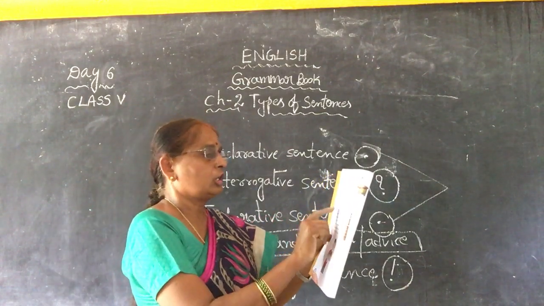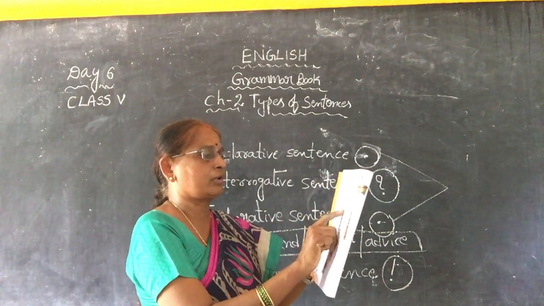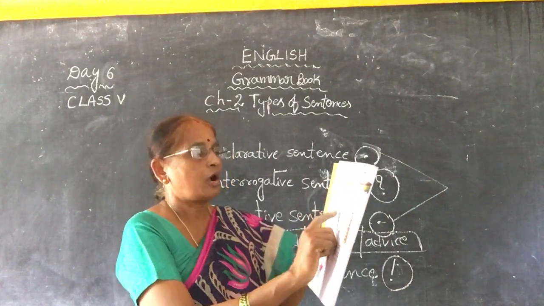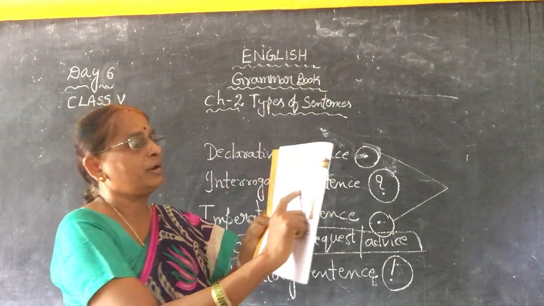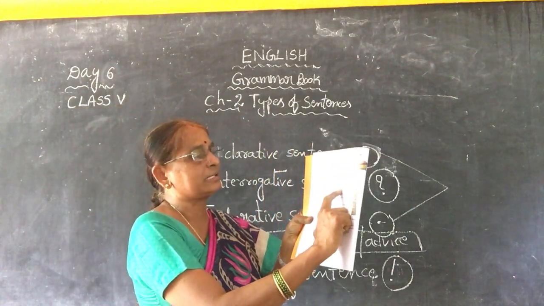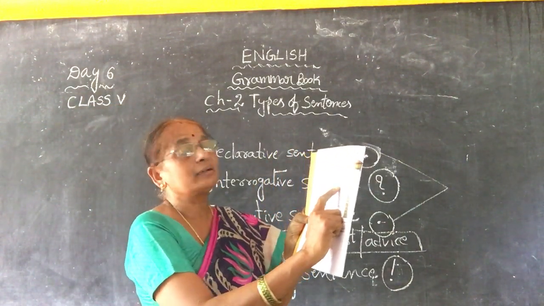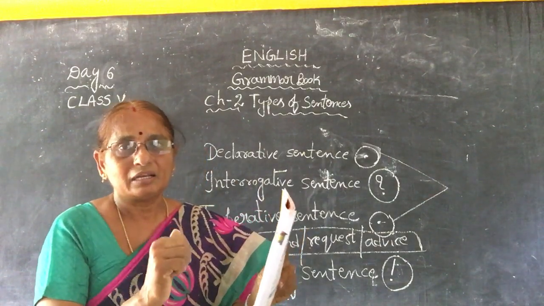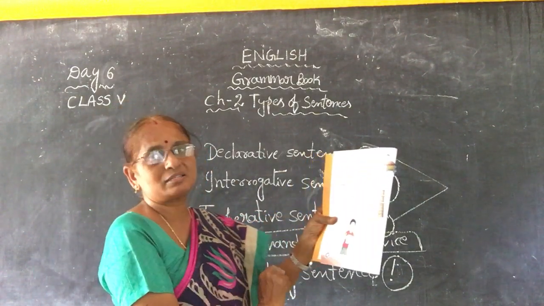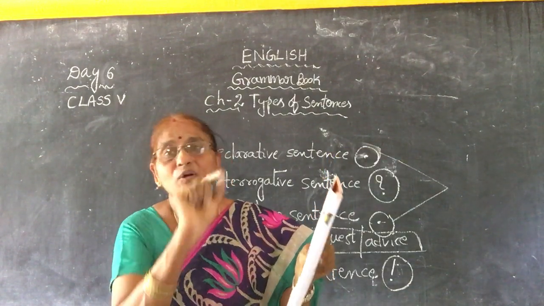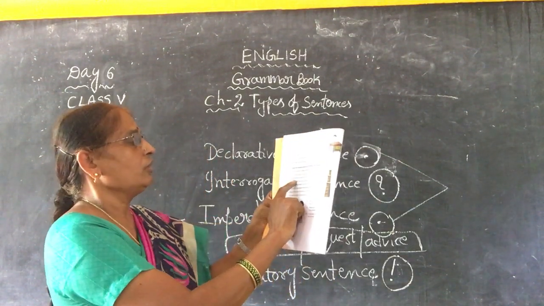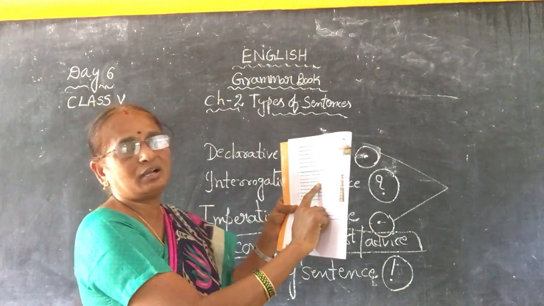See, first one, give me a packet of cookies, please. See, this is which sentence? Please, imperative sentence. But what is the word given in the bracket? Interrogative. We have to ask a question. See, they have given the answer. See, will you please give me a packet of cookies? Question mark.